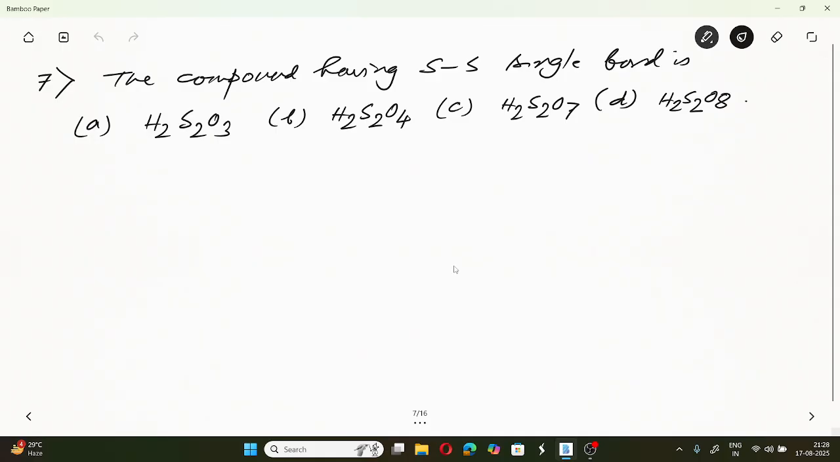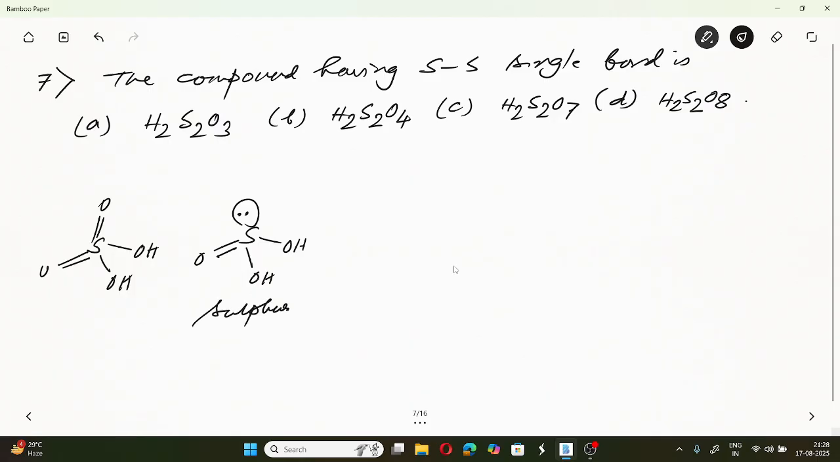Let's say, you know the structure of H2SO4. This is H2SO4. Next, H2SO3. Sulfuric acid is this, and this is sulfurous acid. Next is H2S2O3. This is thiosulfuric acid.